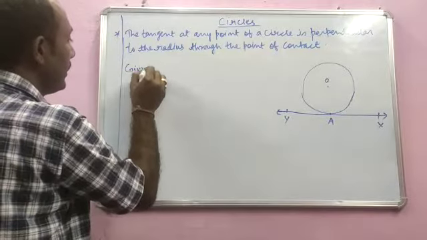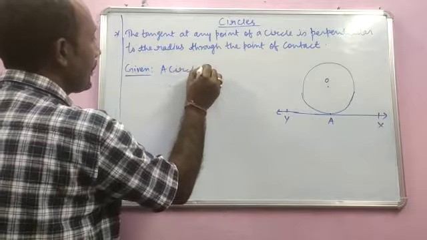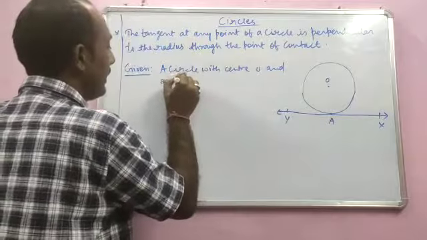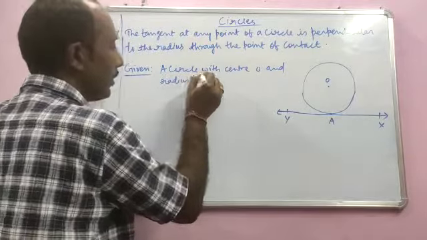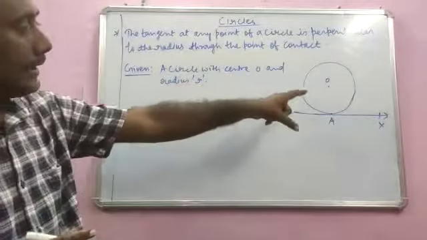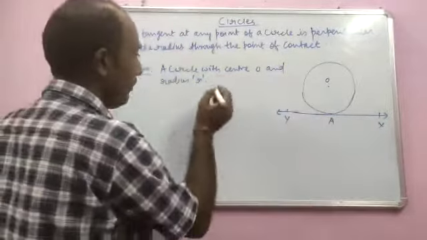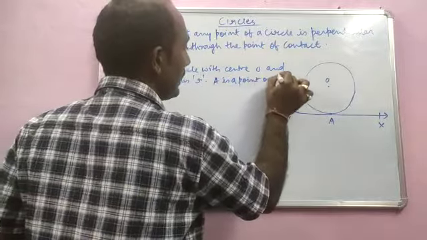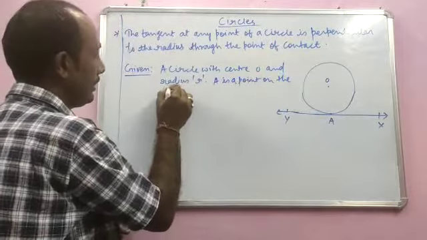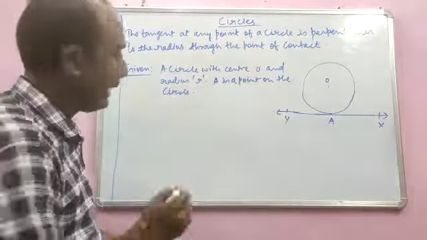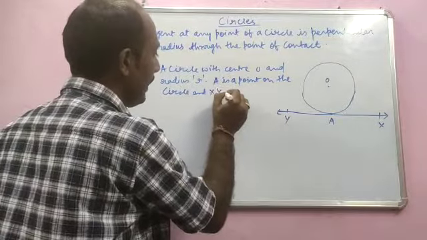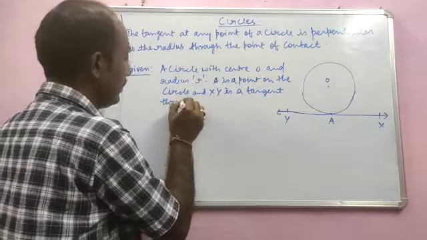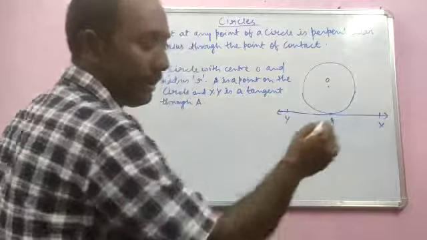So what is given here? Given is a circle with center O and radius R. A is a point on the circle, and XY is a tangent through A. Through this point A we have drawn a tangent XY.